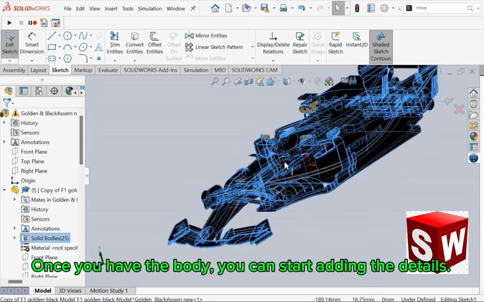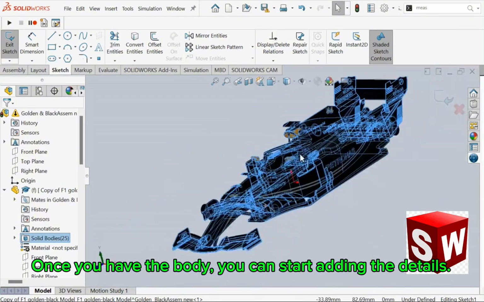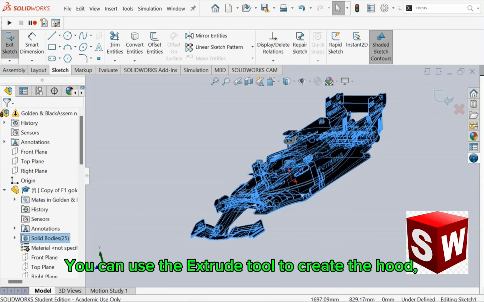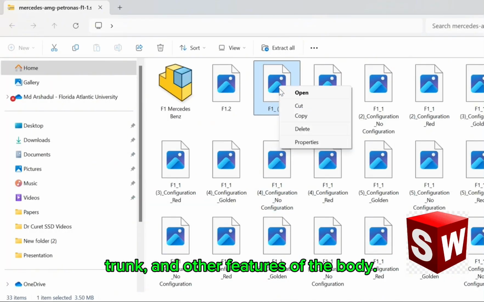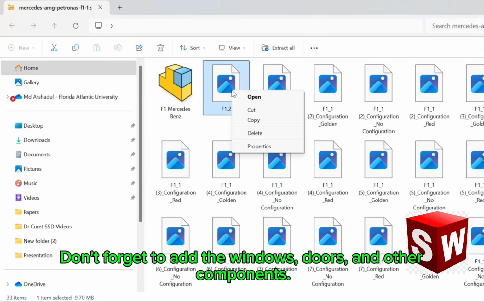Once you have the body, you can start adding the details. This is where the fun begins. You can use the Extrude tool to create the hood, trunk, and other features of the body. Don't forget to add the windows, doors, and other components.